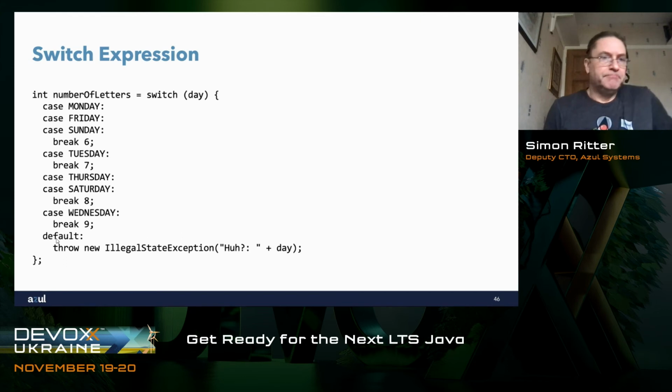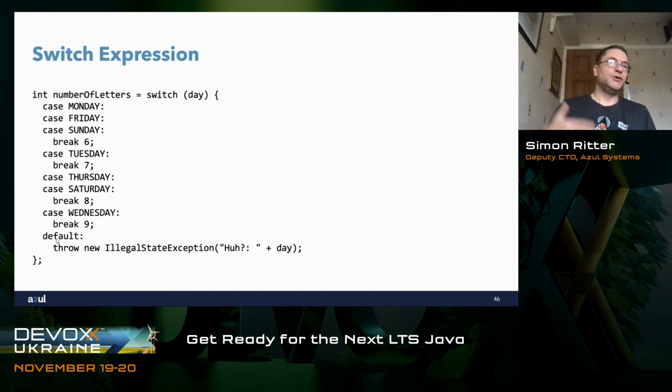Switch expressions. Hang on, I've already talked about switch expressions, so why am I going to talk about them again? This is a perfect example of how preview features work and the benefits that they can give us. As I said, if we want to use a switch expression, we can combine the old style switch statement syntax with the new switch expression.